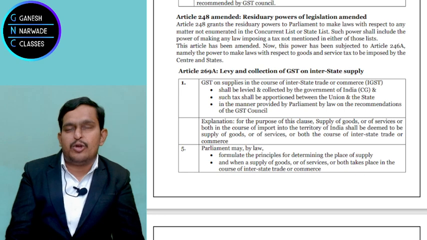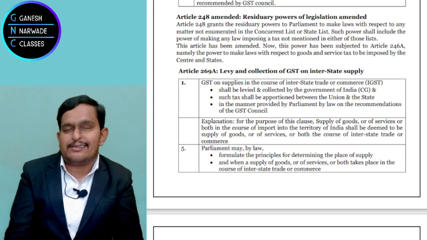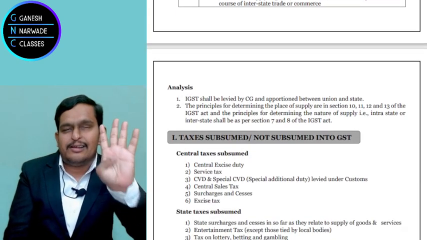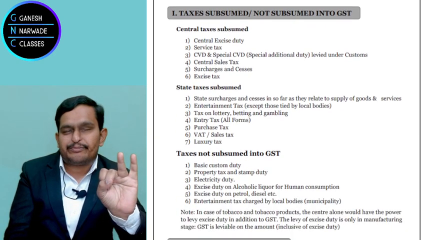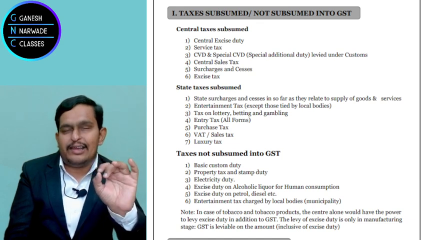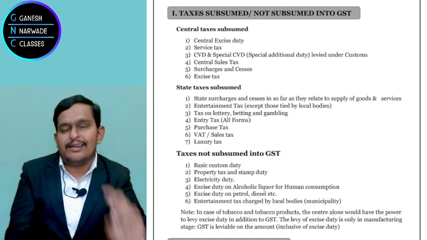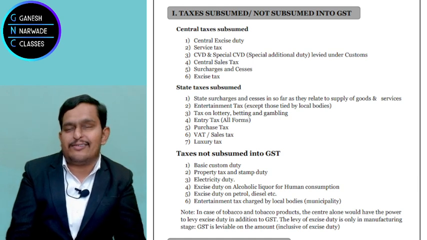Now taxes subsumed, we discussed. Central taxes subsumed: central excise duty, additional duties of customs, service tax. Are you able to recollect? This way, central sales tax. These are the central taxes which were subsumed.